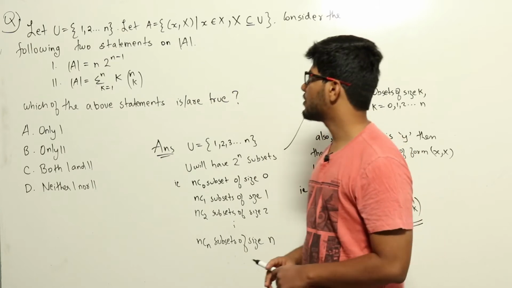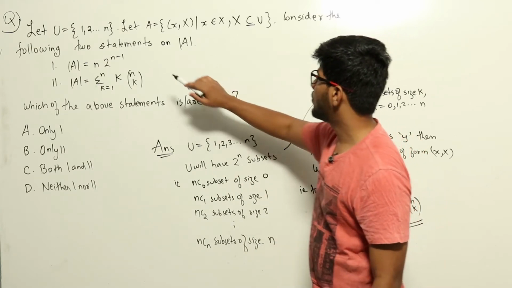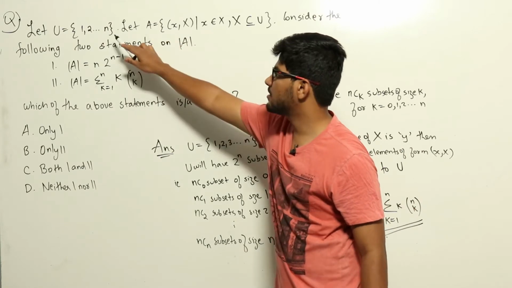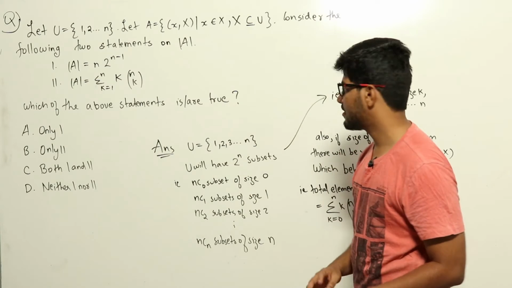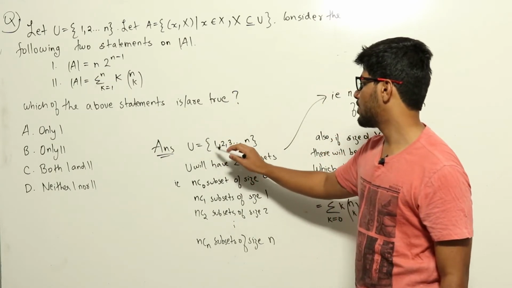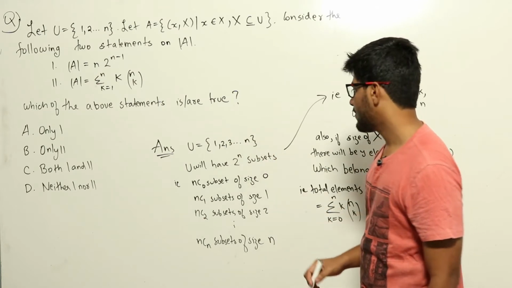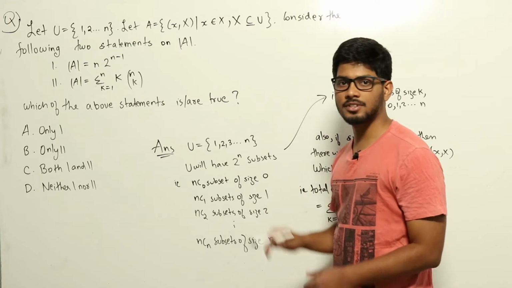So this is a question from engineering mathematics. First of all, we need to find out how many elements will be there in A if this is U, and then we need to find out which of these statements are true about that. Now it's given that U equals the set of all elements 1, 2, 3, up to n. Now any set of n elements will have 2 power n subsets.